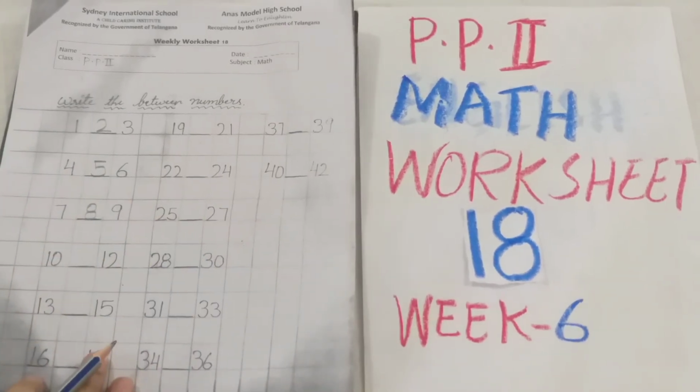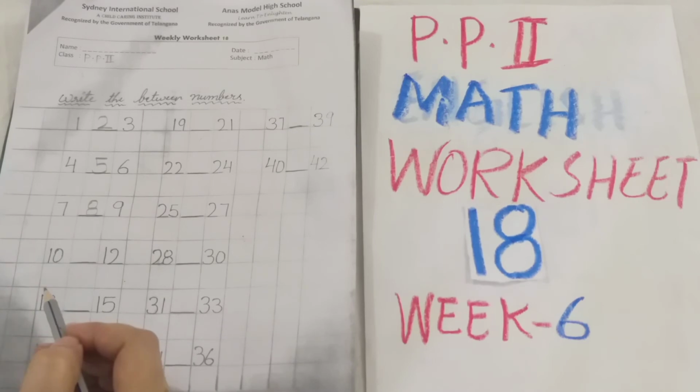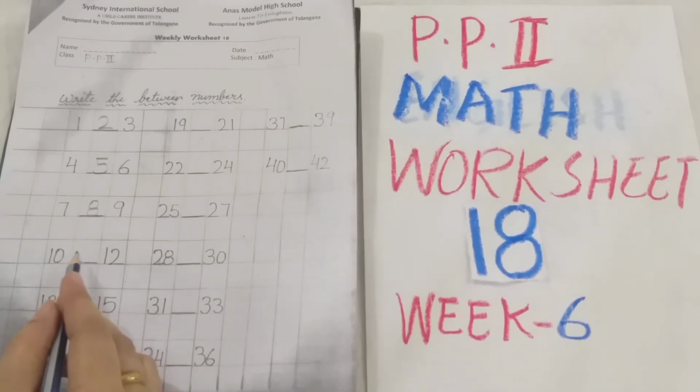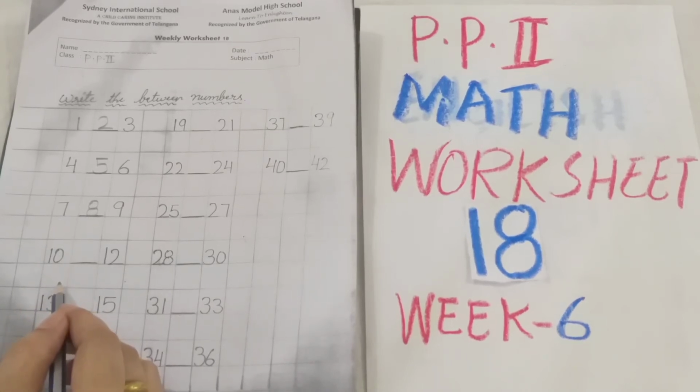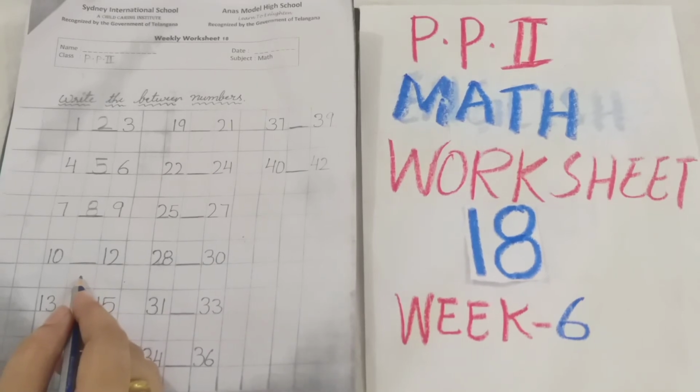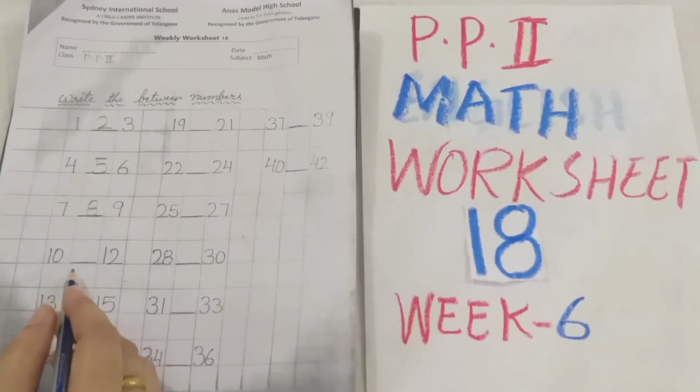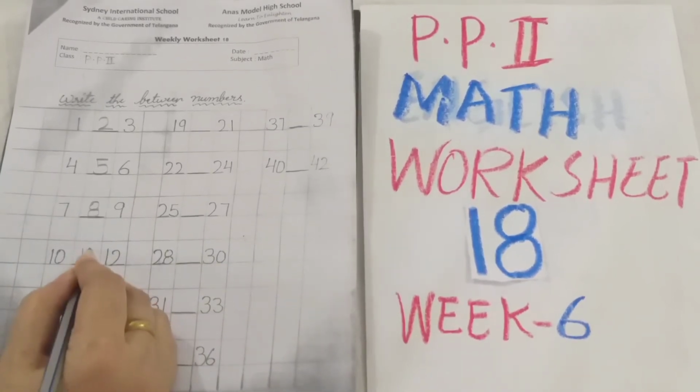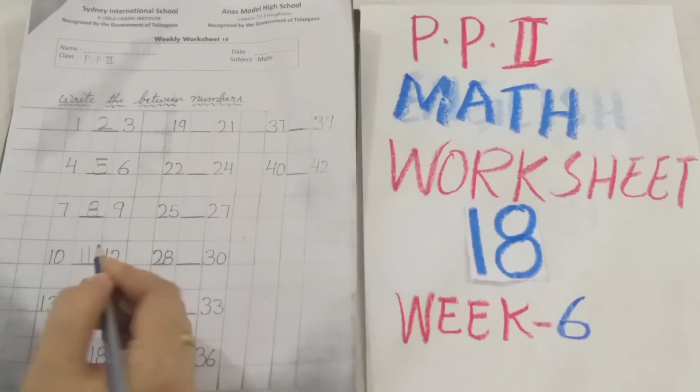Okay. Now 10-12. So which number is going to come here in the middle? Which number? Which one is the correct number that you have to write here in the dash? 13 is the correct number. 14 is the correct number. No. 11 is the correct number.